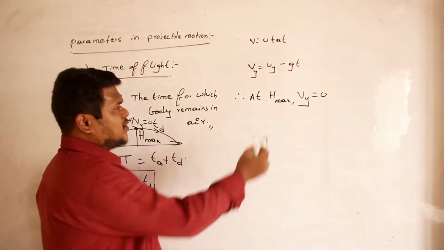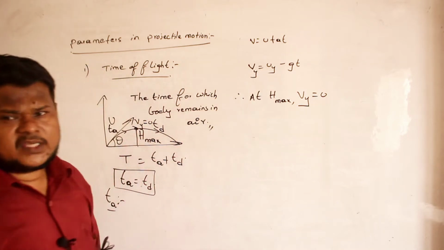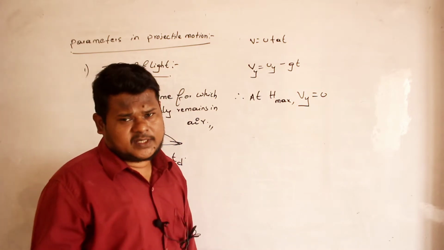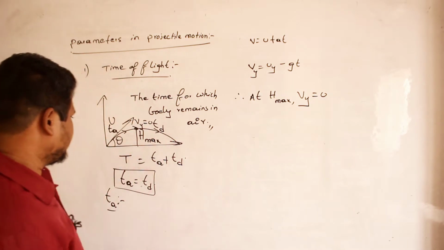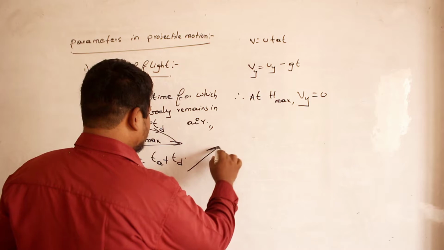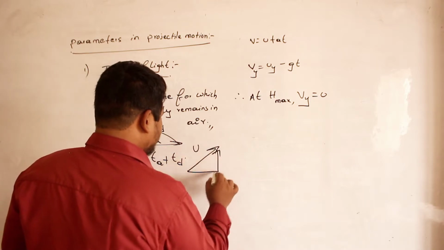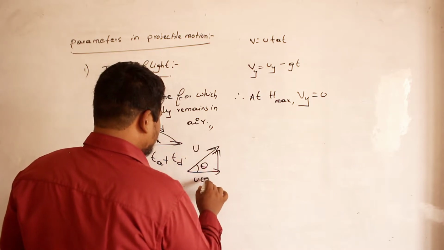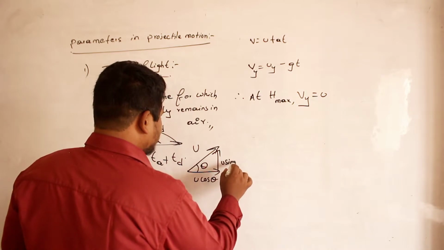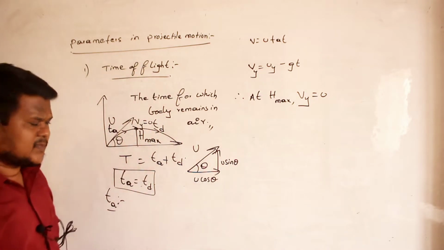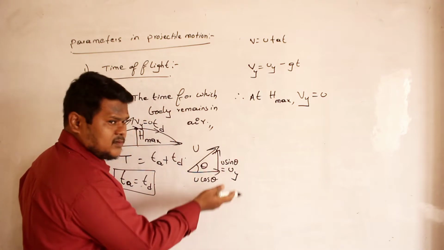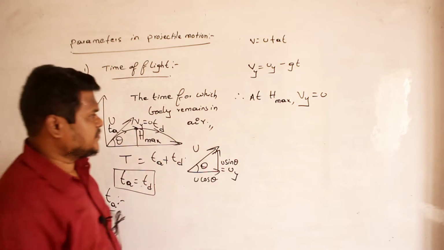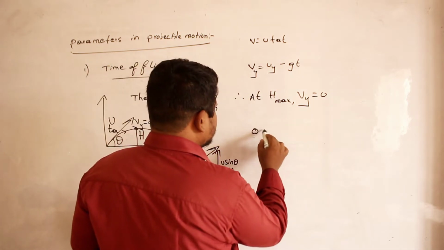Now what is Uy? Initial velocity along y-axis. What is the initial velocity along y-axis? U sin theta. Clear? So this velocity U, I have split into two components. This is U cos theta and this is U sin theta. Are you able to understand? What is U sin theta? This is nothing but Uy, initial velocity along y-axis. So therefore, Vy is 0.